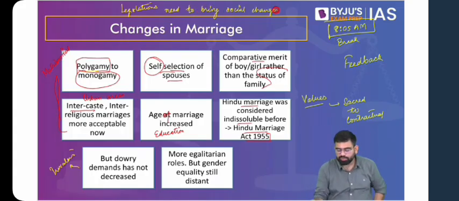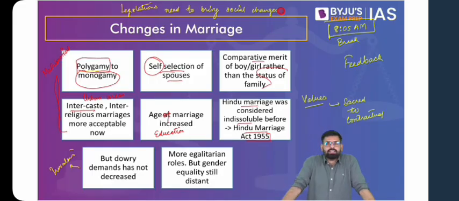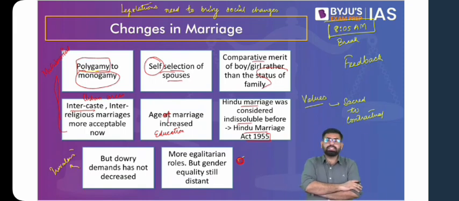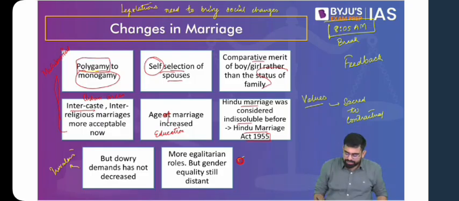So the practice of dowry, for instance, then again we see that now intercaste marriage is permissible, but still you do not find a lot of changes on the ground happening, particularly in the rural areas. Then you see that with respect to marriage, if you talk about gender inequality, with respect to marriage and family, in terms of gender inequality, we see that women are not considered equal in the domestic sphere. They were not considered equal partners in the family or equal partners in the marriage. They had less authority or less say in matters of family. Then they were limited to household work. But now this thing is changing. Our families are becoming more egalitarian now.